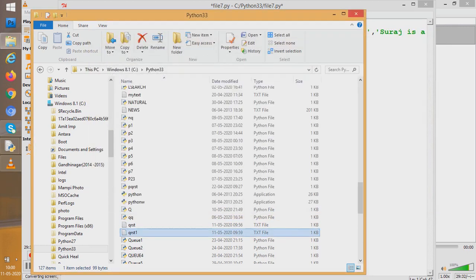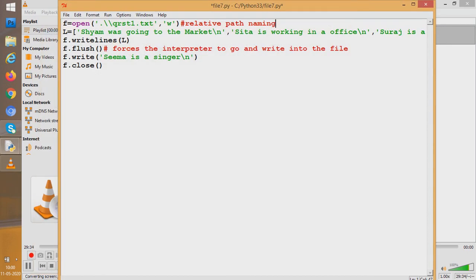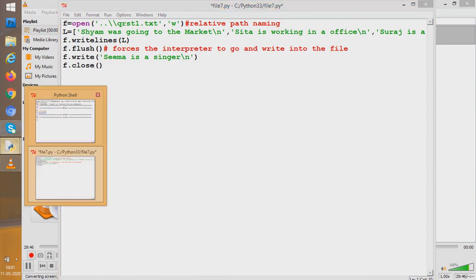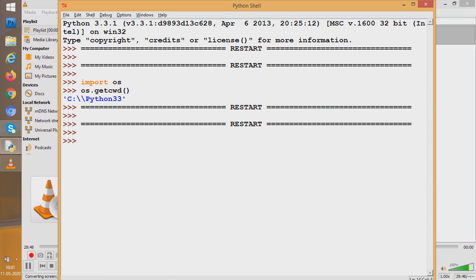There is one more option, student. I can use double dot. Now what is double dot? Double dot means the parent directory of the current working directory. What was the parent directory of the current working directory? You had seen when we went into the shell. The current working directory is Python 33. The parent directory is C drive.